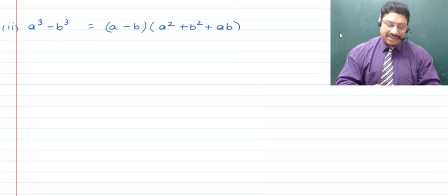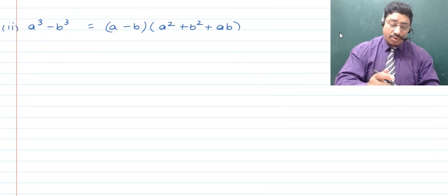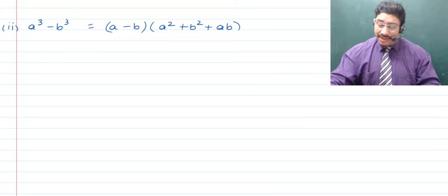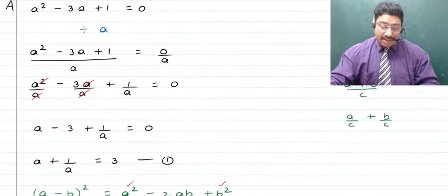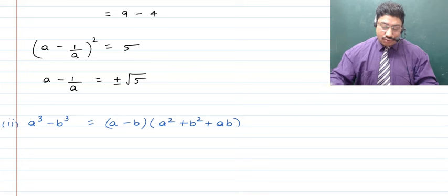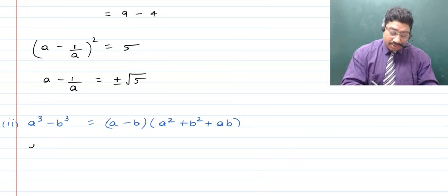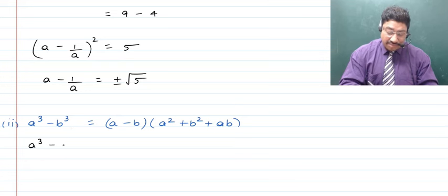Okay, children, now after this, we now get to what we actually require in this sum. In this sum, remember, we require a cube minus 1 upon a cube. So it is similar to this, and this is what we are going to do. That is, we will now try writing this as the formula that we have at hand.